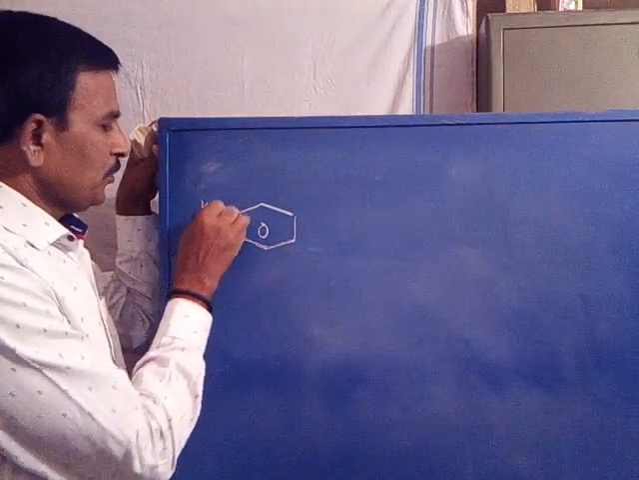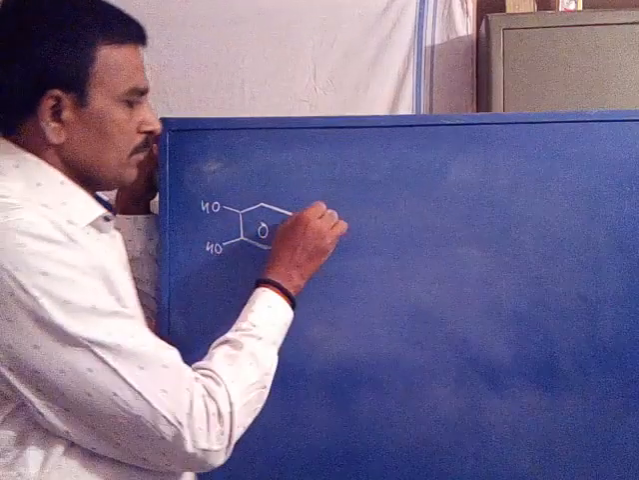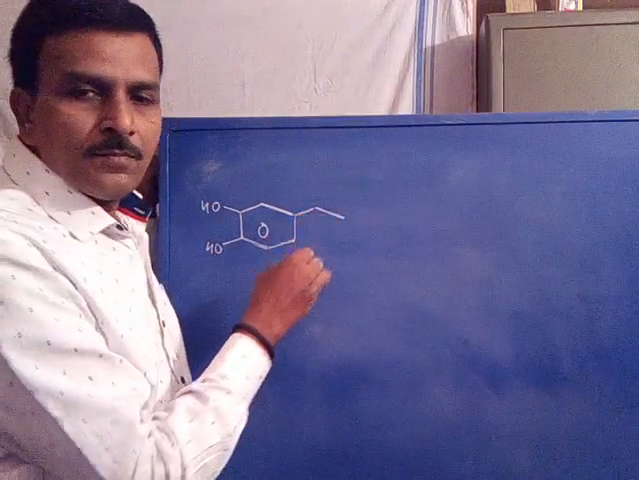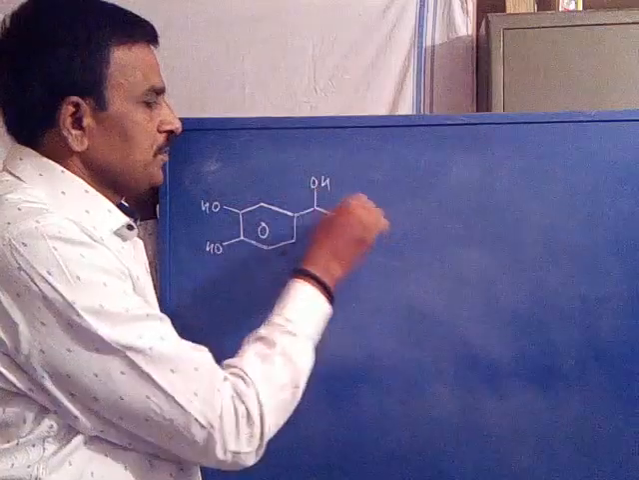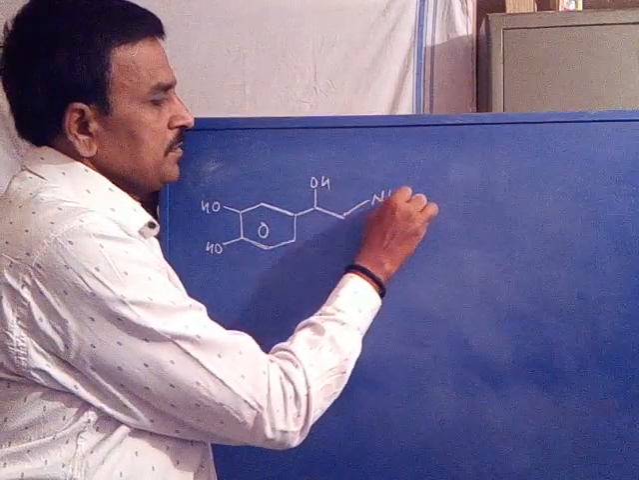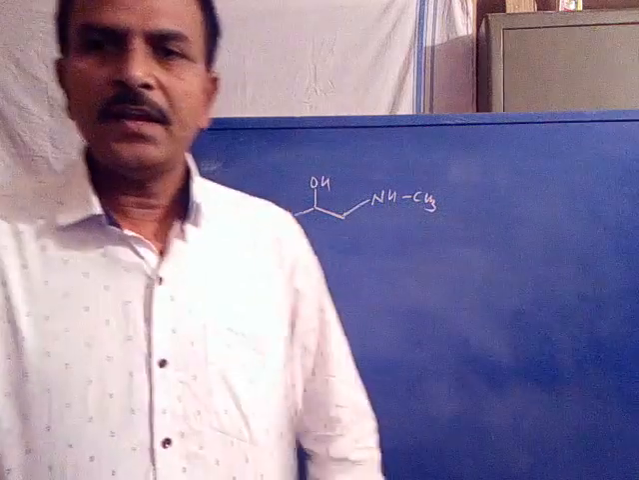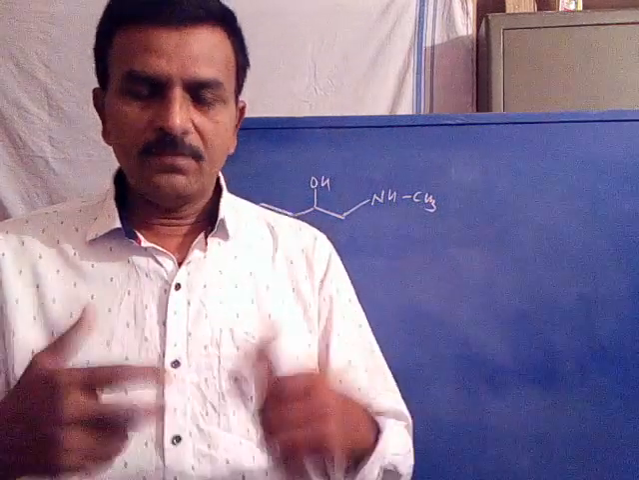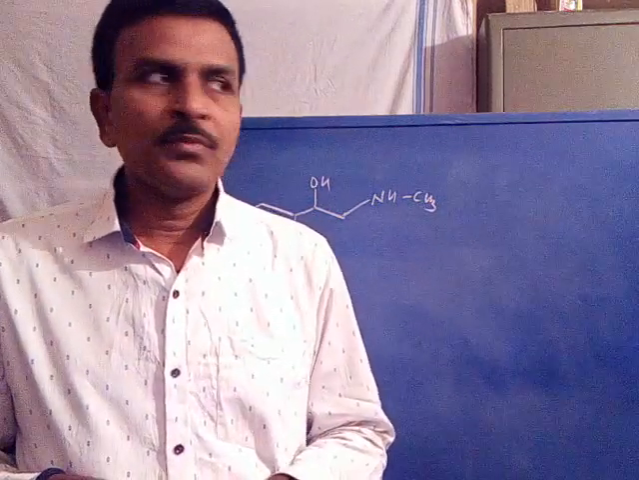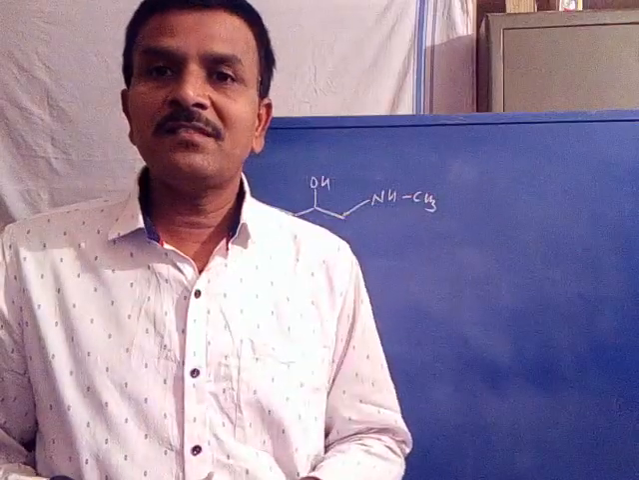Two OH groups. This is OH, NH, CH3. Adrenaline. Say it is a neurotransmitter. Say it is a lead. Now it has less selectivity.